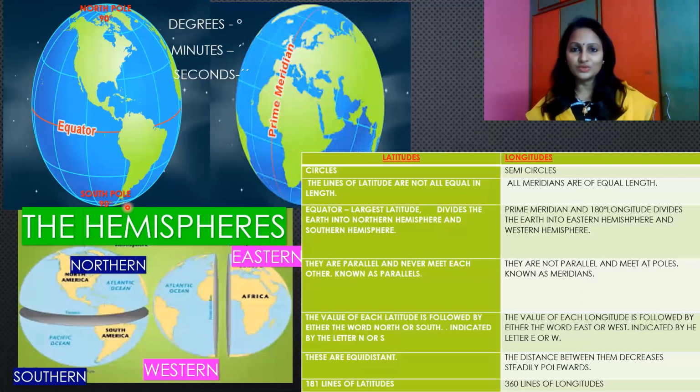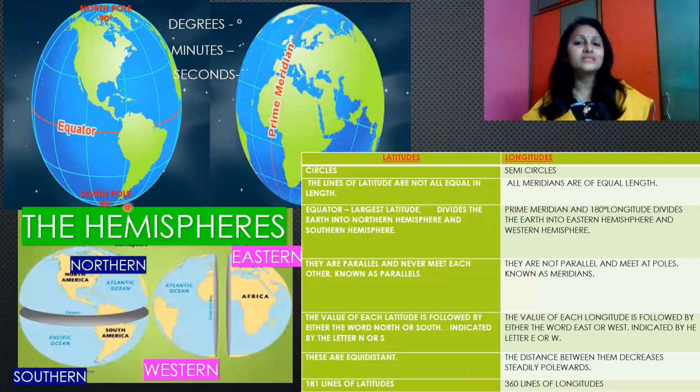Now longitudes. Longitudes are semicircles. They are also known as meridians, which are of equal length, but the distance between them decreases as they move towards the poles. These are not parallels as they converge at poles.